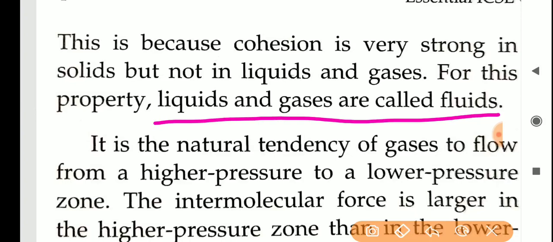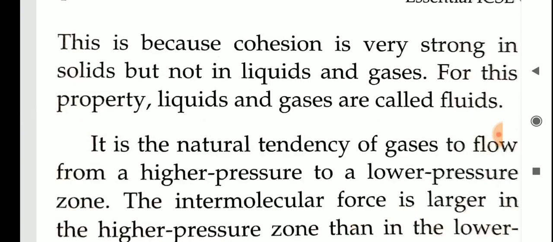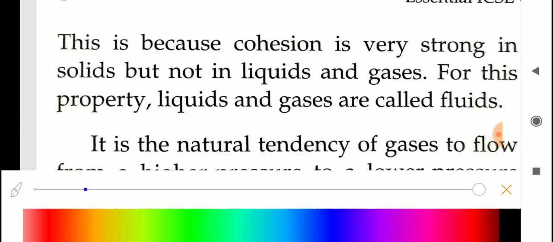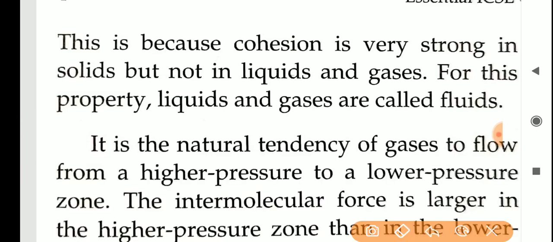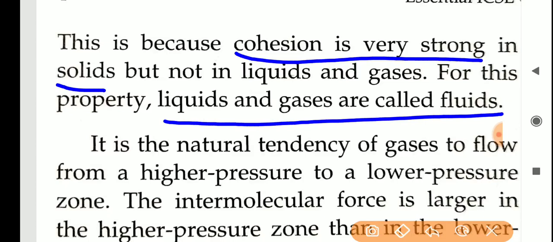So why is solid not considered a fluid? Because in solid state cohesion is very strong. What is cohesion? Cohesion means a force of attraction. Cohesion is very strong in solids, so solids cannot flow, but in liquids and gases cohesion is almost absent, no force of attraction, so they can flow. That is why they are known as fluids.